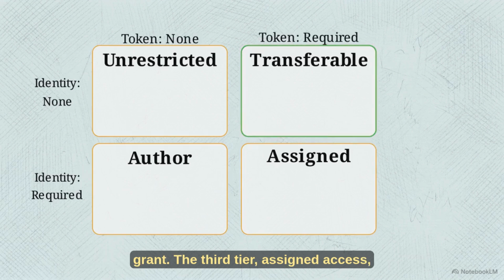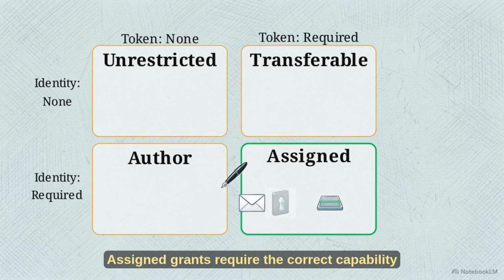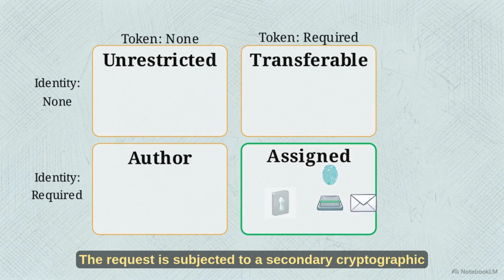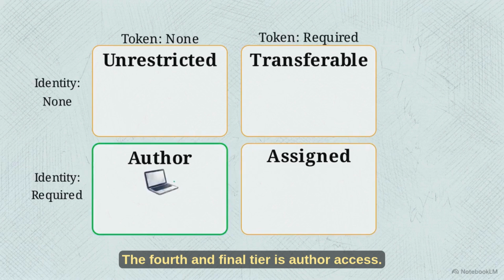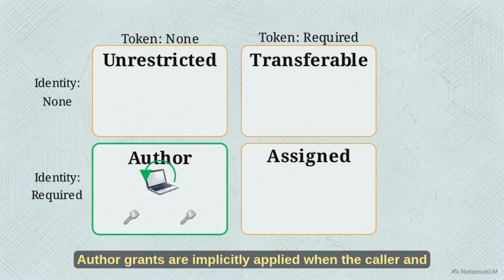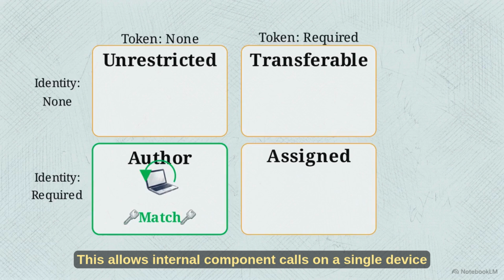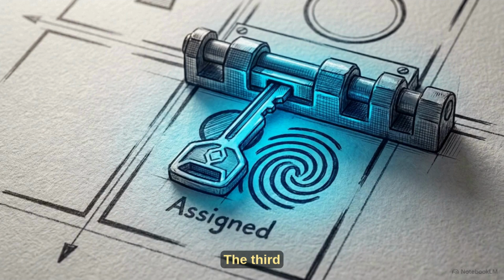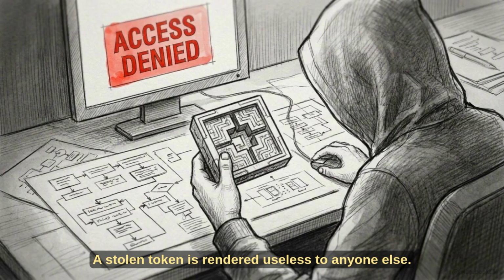The third tier, assigned access, represents the highest level of external security. Assigned grants require the correct capability token, but also demand a digital signature from a specific public key. The request is subjected to a secondary cryptographic check before passing. The fourth and final tier is author access. Author grants are implicitly applied when the caller and the callee share the exact same public key. This allows internal component calls on a single device to bypass token checks entirely. The assigned tier effectively solves the bearer token flaw. By cryptographically tethering a specific network identity to a specific capability, a stolen token is rendered useless to anyone else.